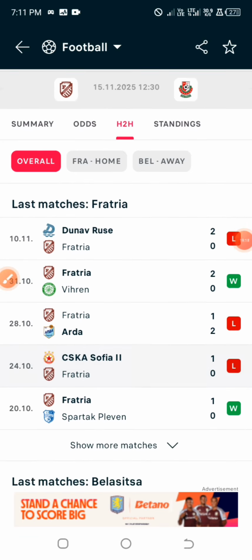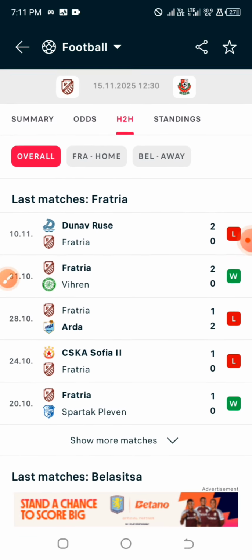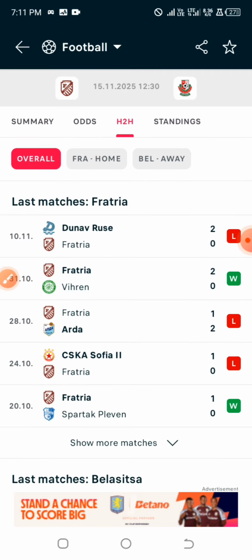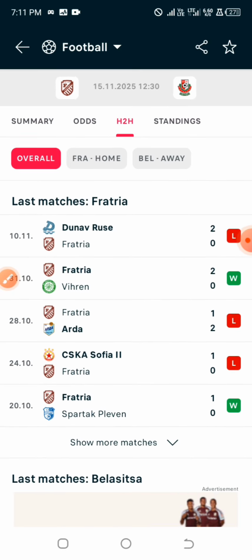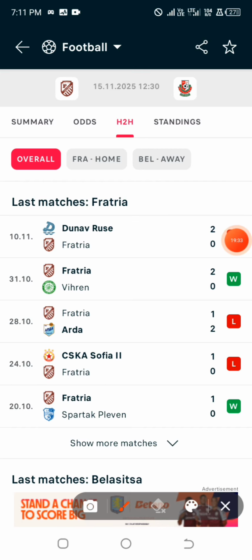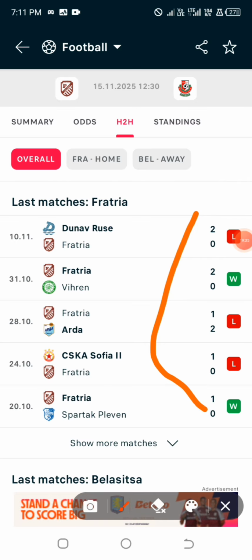So for the fifth model, as I said earlier, it is momentum form, and you need to check the last 5 games of the favorite team to win, and they must win at least 3 out of it. But unfortunately, in this particular game, the favorite team to win only won 2 games. And don't forget, another thing that you need to look into in this fifth model is that the opponent, which happens to be the underdog, must not have more than 2 games won in their last 5 games.